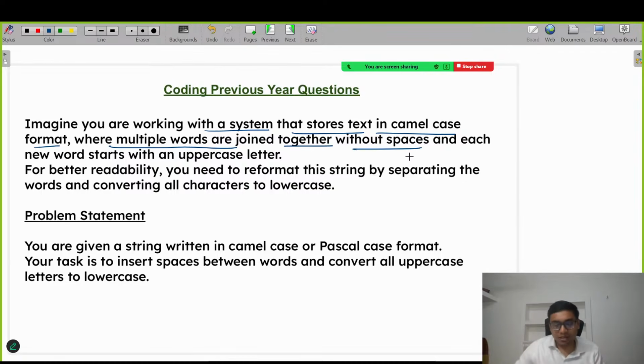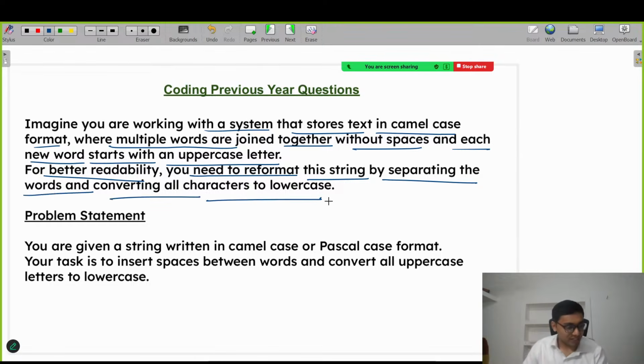We will see the example. And each new word, listen carefully, starts with an uppercase letter. For better readability, you need to reformat this string by separating the words and converting all the characters to lowercase.